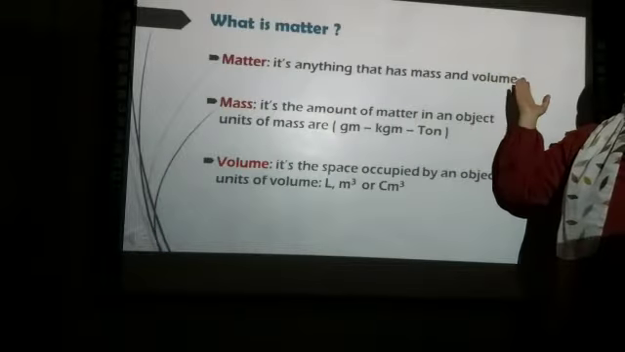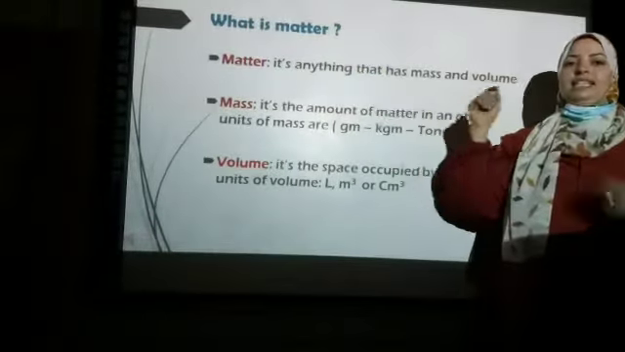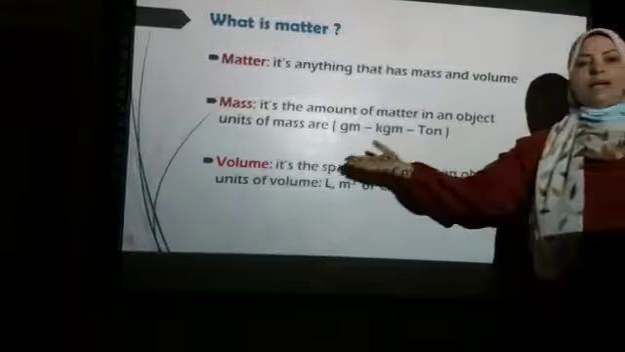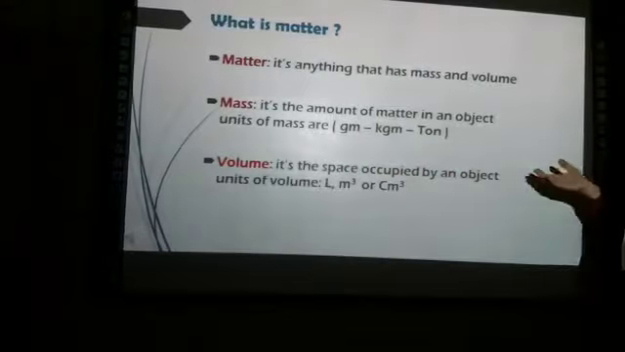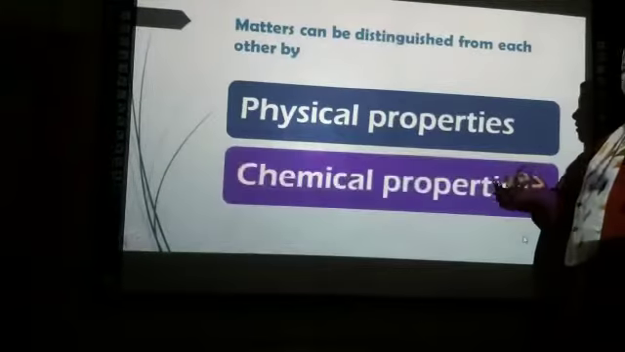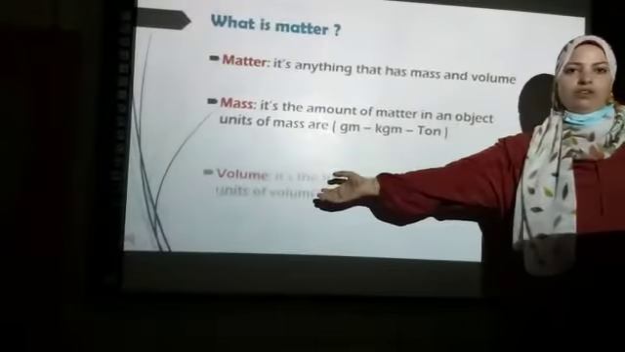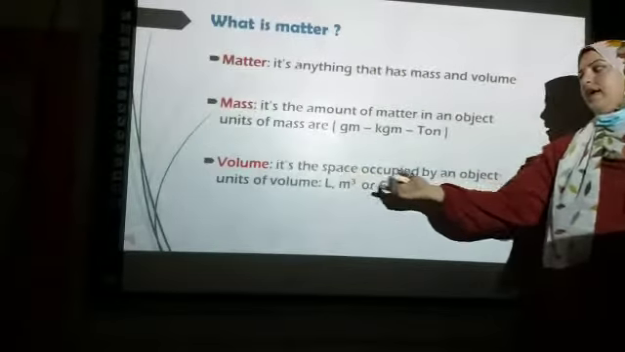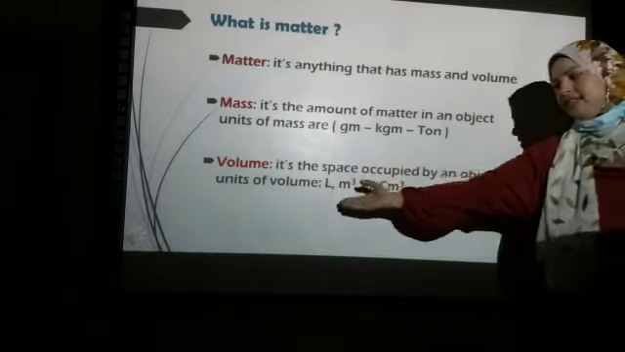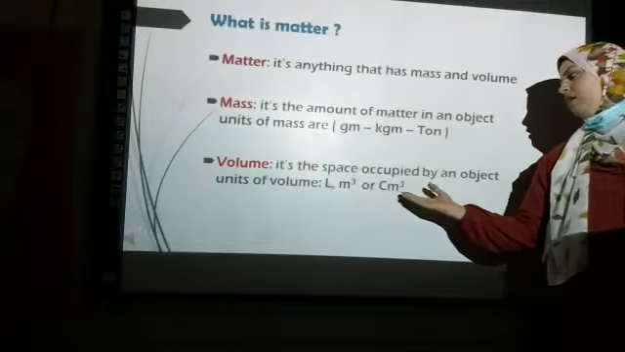Volume: matter is anything that has a mass and a volume. Volume is the space occupied by an object. The units of volume are liter, milliliter, cubic meter, or cubic centimeter.